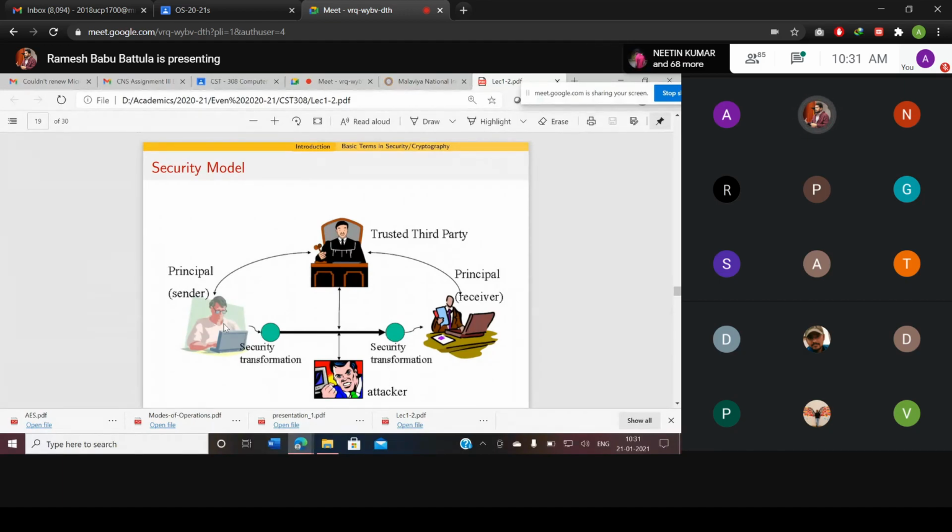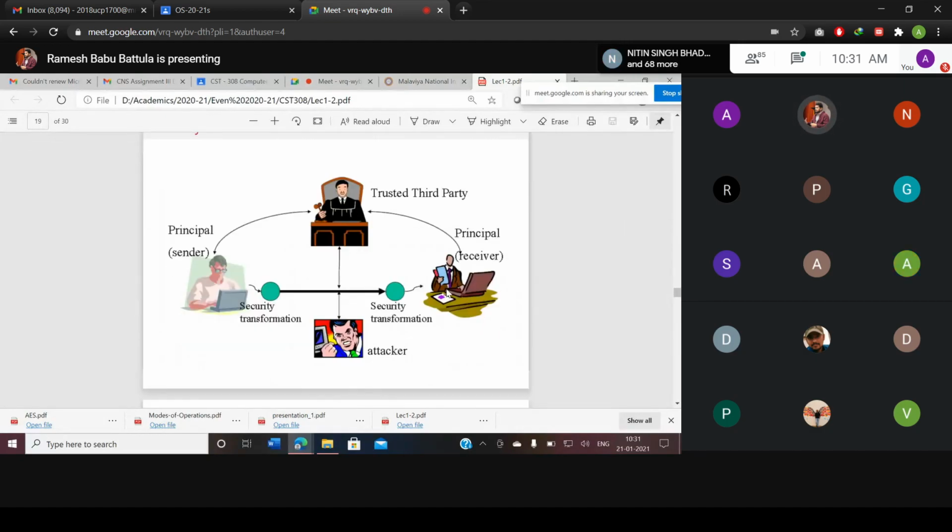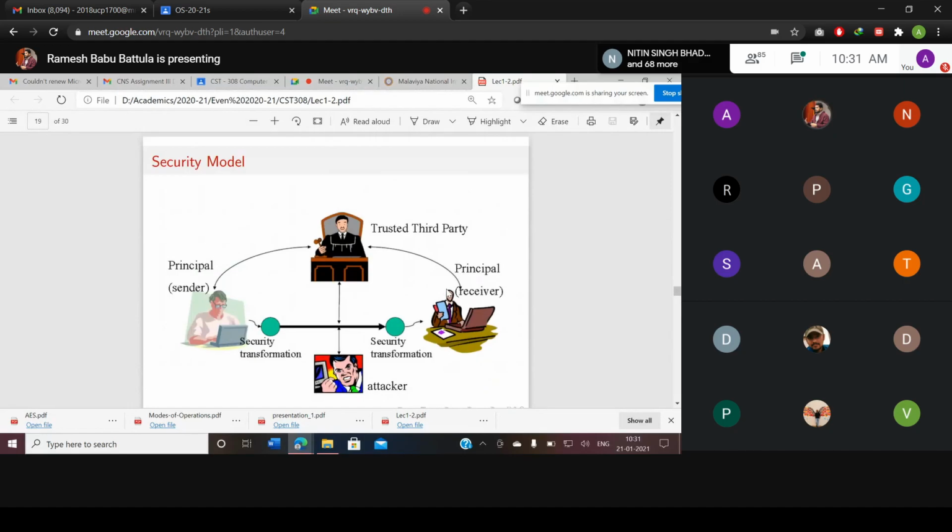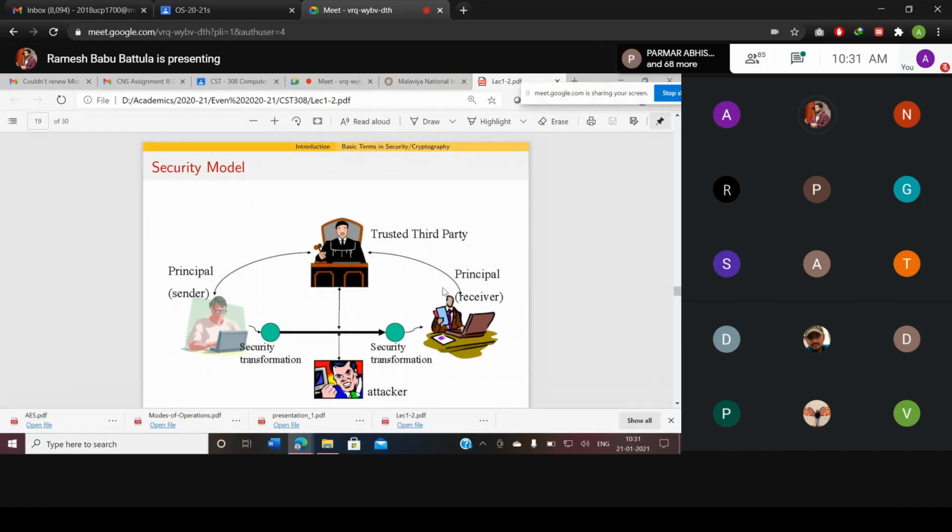So that is not part of this diagram. That is going to be a fifth element in our discussion, right? So this is the whole procedure we need to understand before we start our course. So this is the basic introduction to our course.